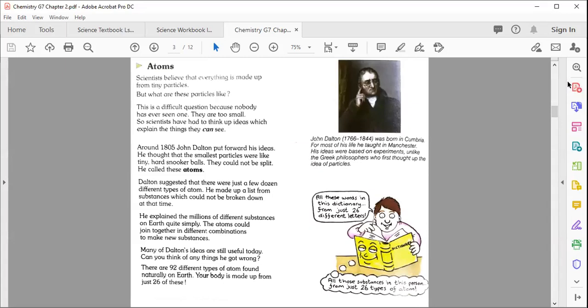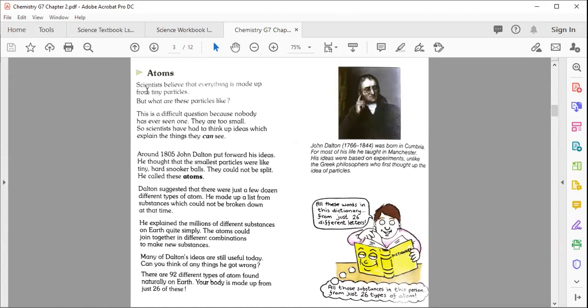Okay, my dear, as I already shared the screen and explained the definition of atom, let's discuss this in detail again. Scientists believe that everything is made up of tiny particles. But what are these particles like?